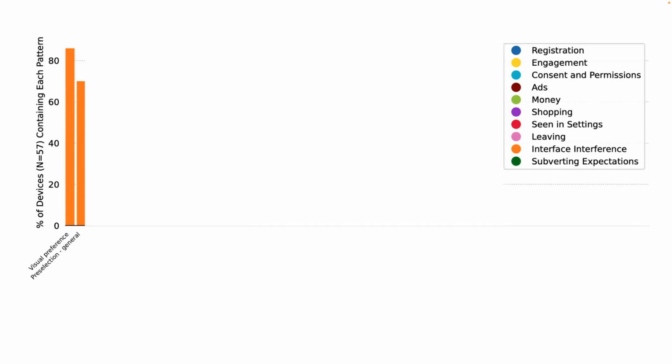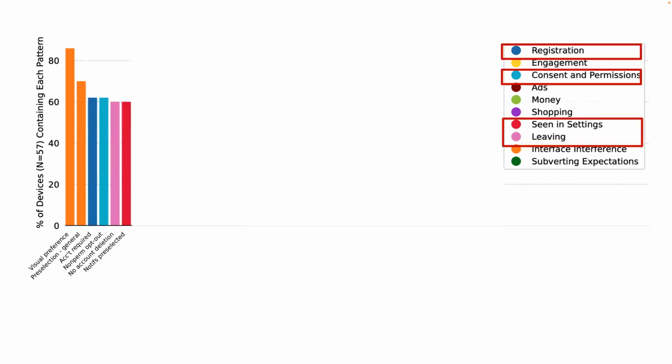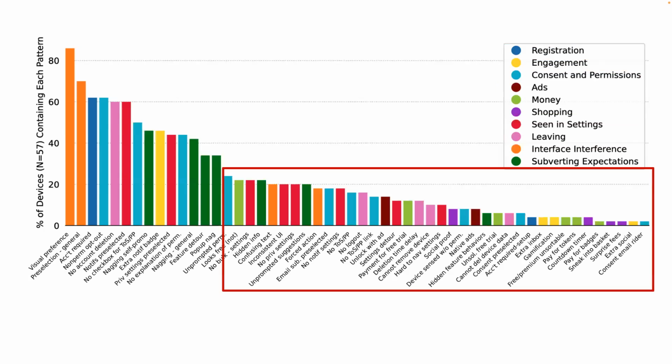When accounting only for unique binary presence of dark patterns in devices, we found the general interface interference patterns of visual preference and preselection to be the most prevalent, which were present in over 80% and 60% of all devices, respectively. The next most popular dark patterns were from interaction contexts that are common in most device or software experiences, like registration or settings management interactions. Then the vast majority of dark patterns in the codebook were prevalent in less than 30% of devices and thus less popular overall.